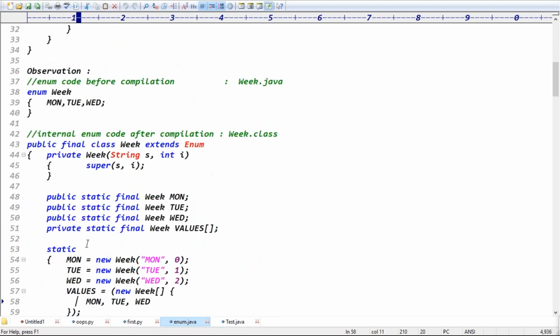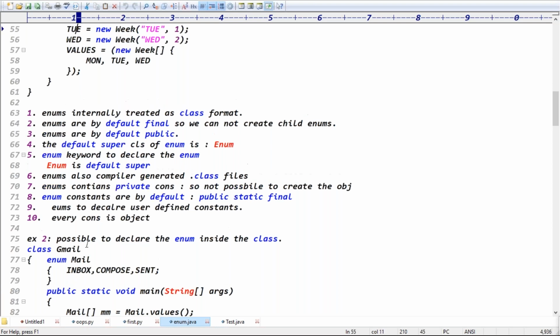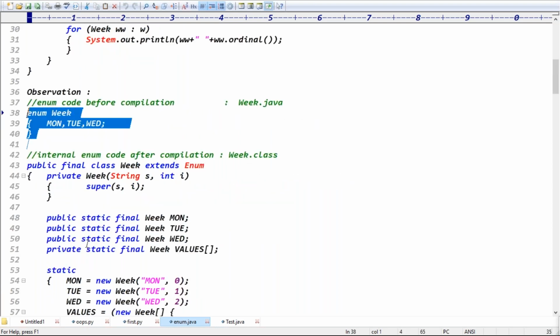Here we have to see one observation. Actually, we declared enum Week Monday, Tuesday, Wednesday, right? Like autoboxing. What do you mean by autoboxing? It's automatic conversion of a primitive to a wrapper object, right? This concept is called the autoboxing concept, right? Exactly. This autoboxing means we are not doing the process; that process is internally done by the compiler, right? It means autoboxing internally uses which method? I said the valueOf method, right? Yes or no?